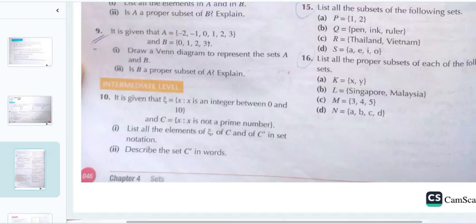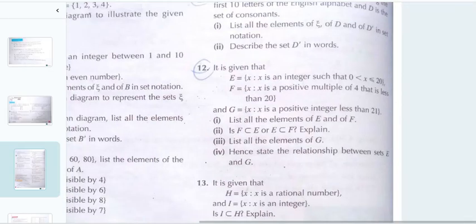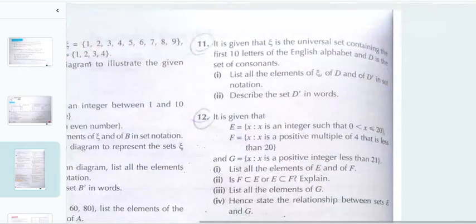Now moving to question number 11. What is the statement of question number 11? It is given that Xi is a universal set containing the first 10 letters of the English alphabet, and D is the set of consonants. You will take the universal set and also take the set D from the universal set. Part 1: list all the elements of the universal set, D and D complement in set notation; part 2: describe the D complement in words. Okay, same as before.